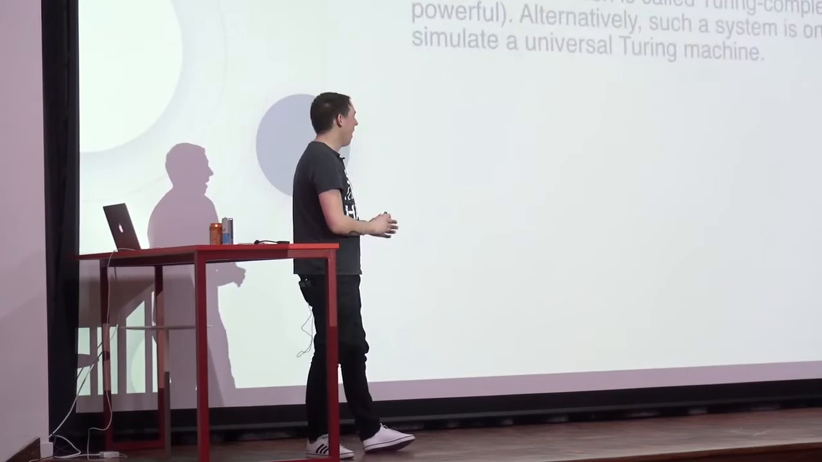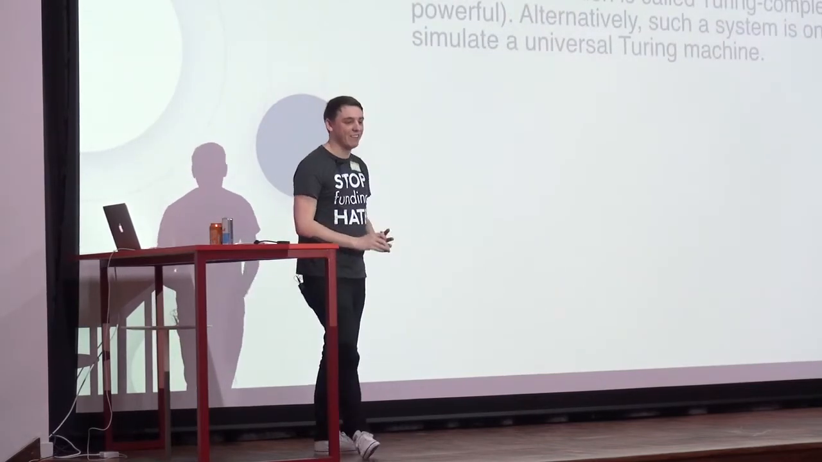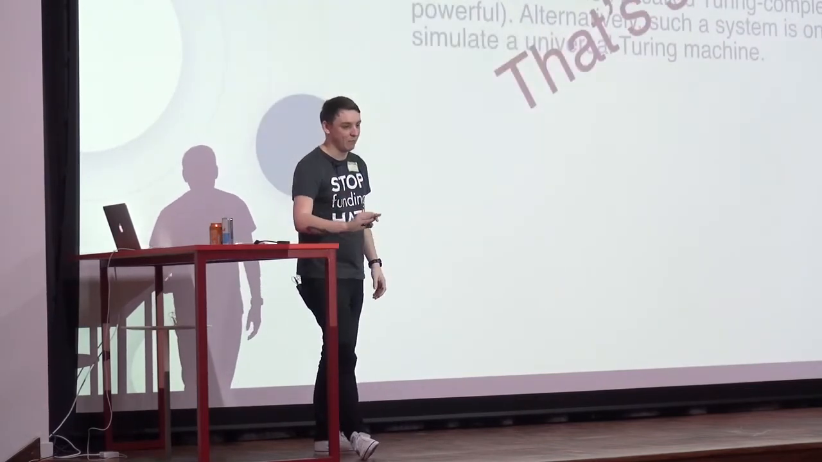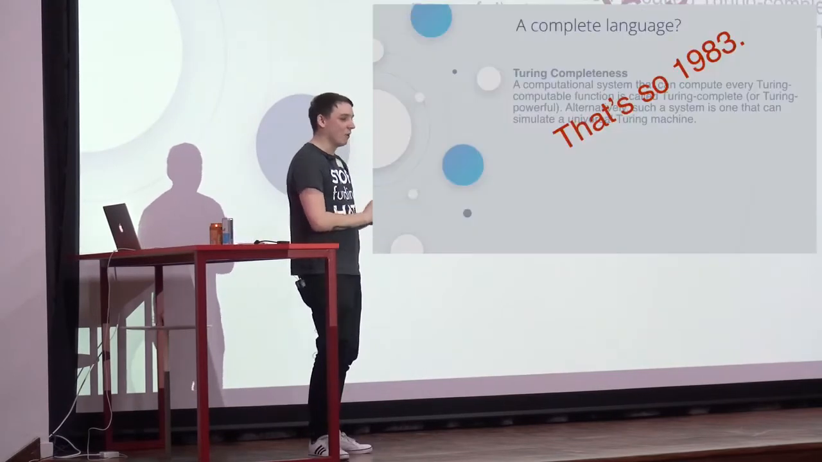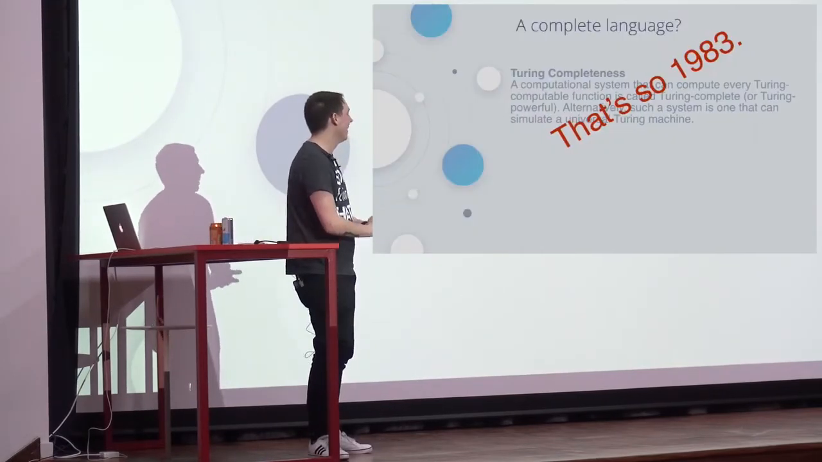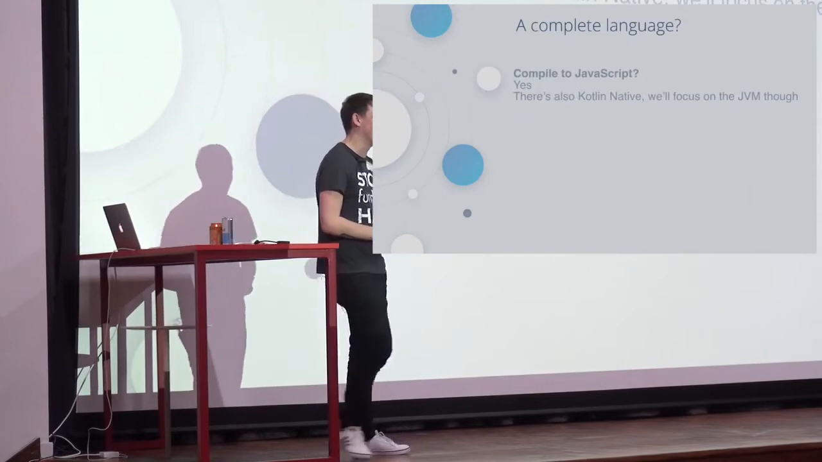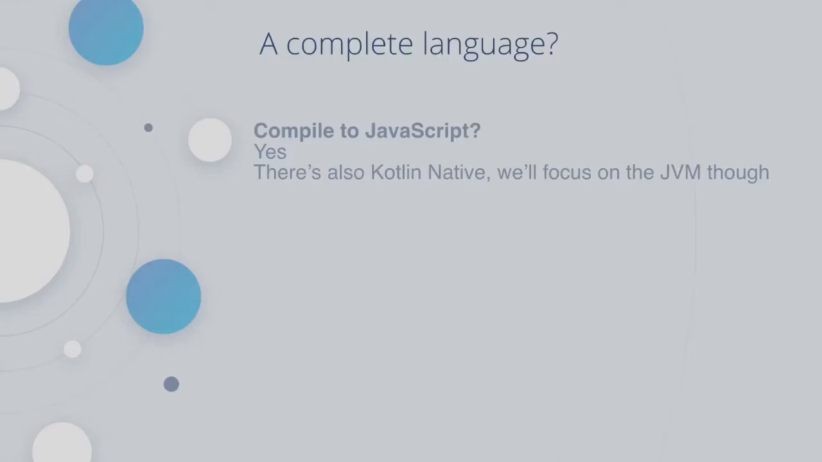But the question you've all got is it a Turing complete language, right? And that's definitely true, but I think that's so 1983. If we want to use a language now, we want to know, does it compile to JavaScript? And the answer is yes, it does. You can compile to JavaScript with Kotlin. You can also have Kotlin native as well, which is what it sounds like. It's just itself an application that you build out, and it's got no dependencies on the machine itself.